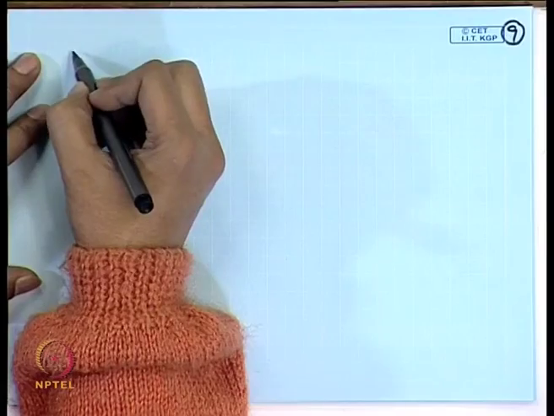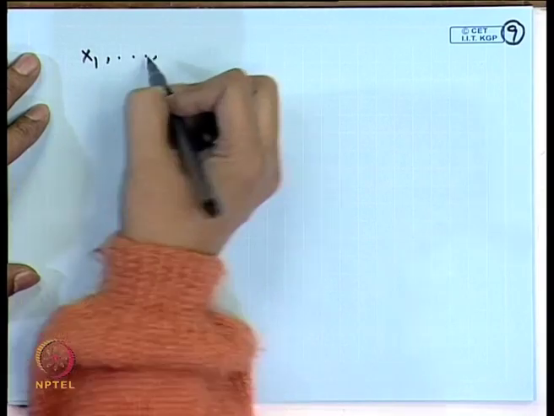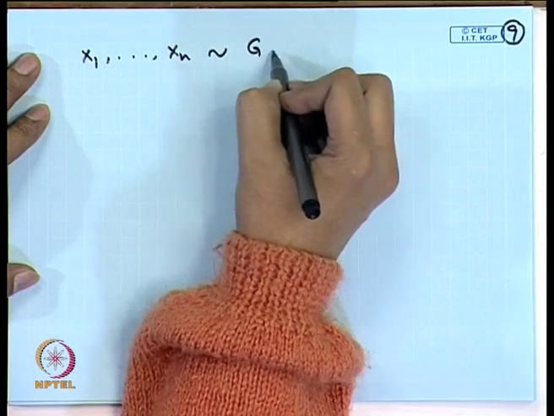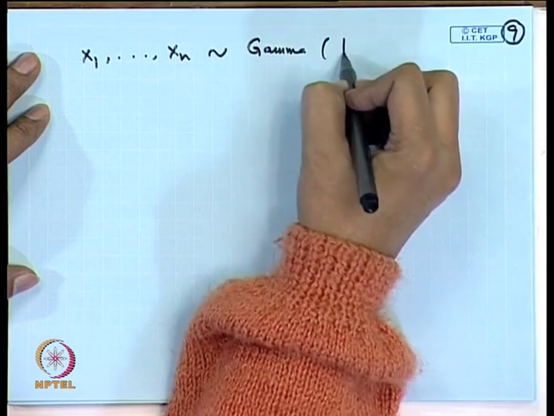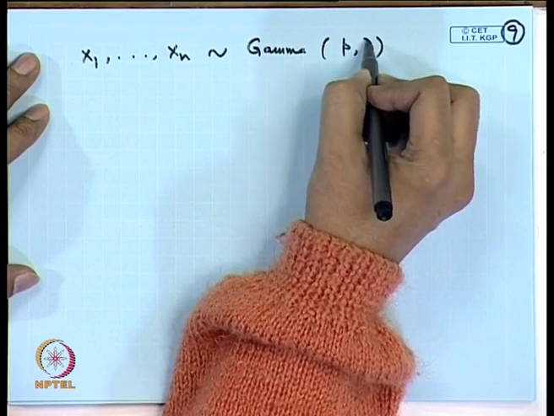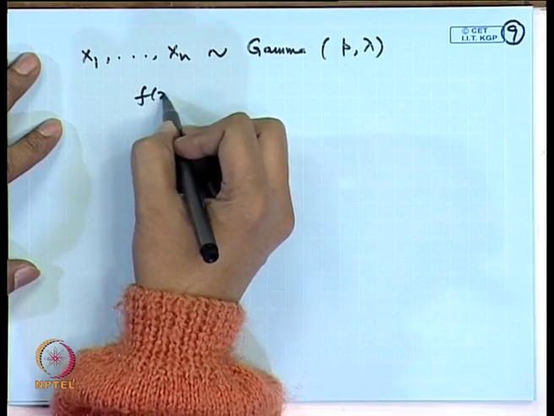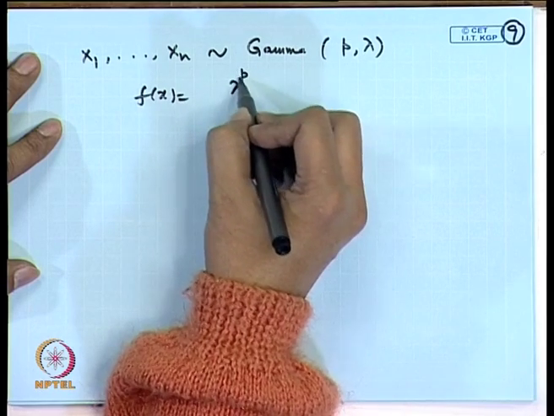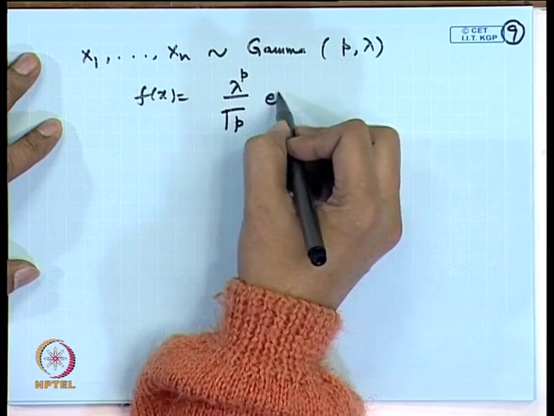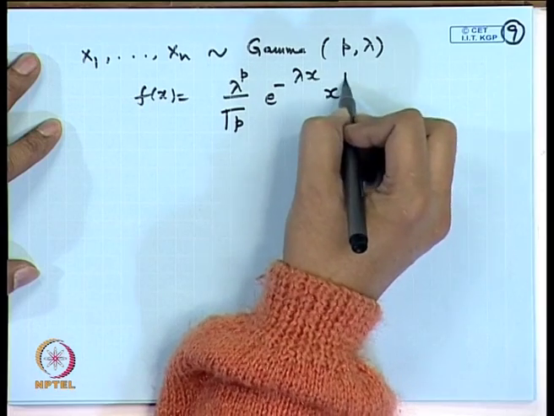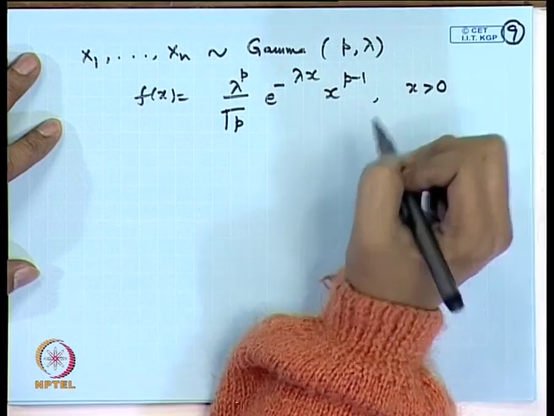I end this section with two more examples, one for a 2 parameter gamma distribution and one for a 2 parameter beta distribution. Let us take x 1, x 2, x n following a gamma distribution with parameters p and lambda. Here lambda corresponds to the rate of the corresponding Poisson process. That means, I am taking the density function equal to lambda to the power p by gamma p e to the power minus lambda x, x to the power p minus 1, x greater than 0.